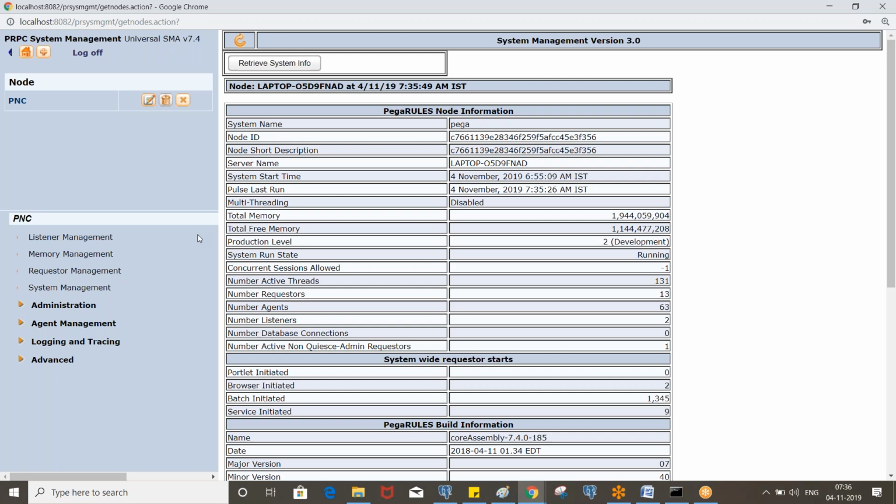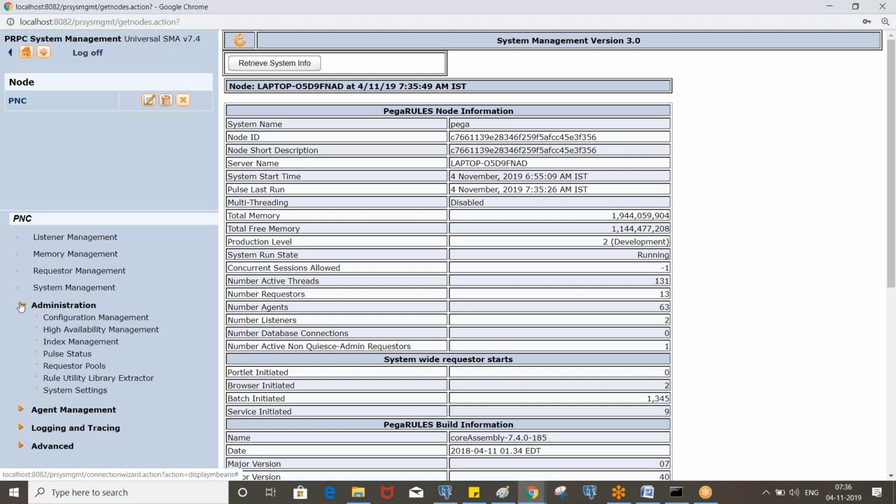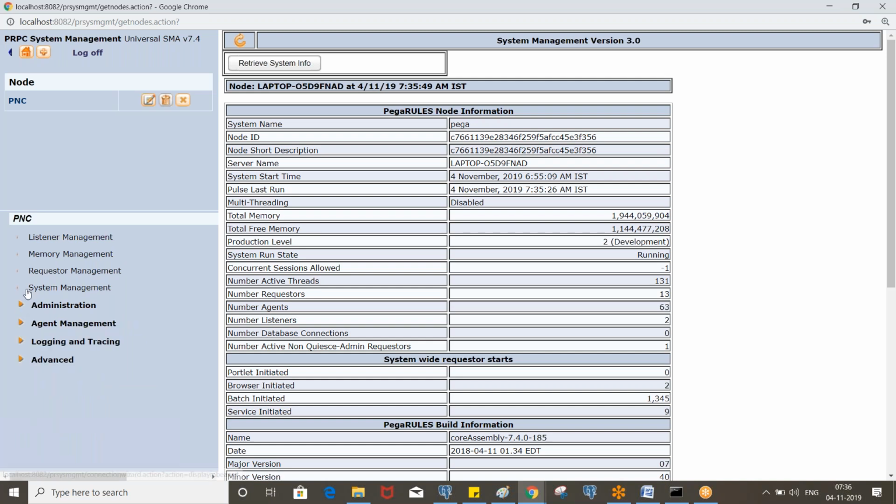Okay, that is also scheduled, and you need to wait some time to see. Otherwise you need to restart the application server, so that you will see the newly created agent under agent management.